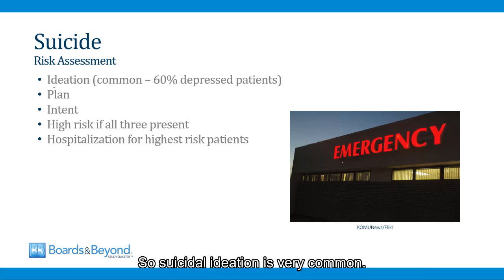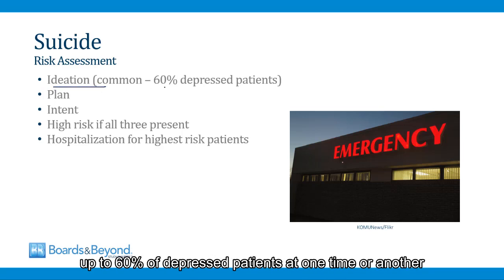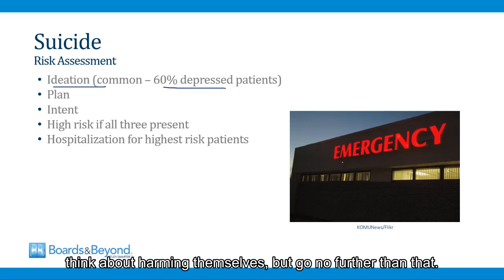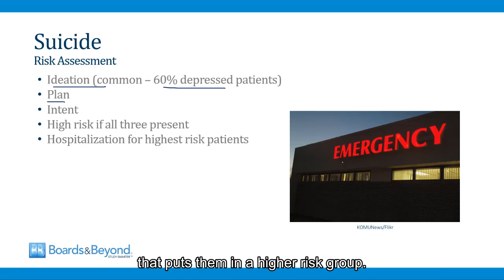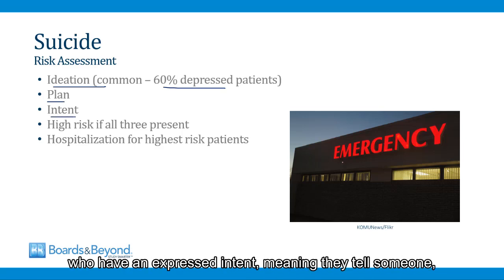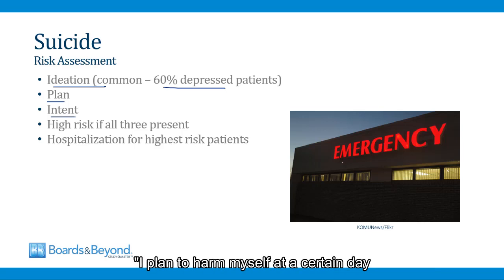So suicidal ideation is very common. Up to 60% of depressed patients at one time or another think about harming themselves, but go no further than that. Once they have a plan for how they would harm themselves, that puts them in a higher risk group. And then the highest risk group are those who have an expressed intent, meaning they tell someone, I plan to harm myself at a certain day at a certain time using my plan. So the highest risk patients are those in whom all three are present.